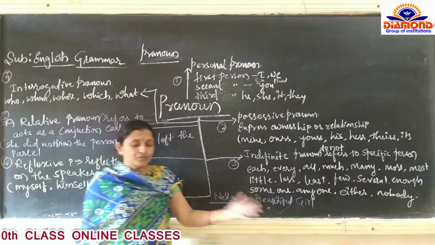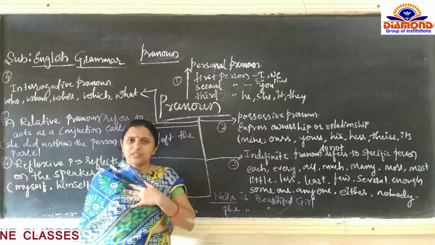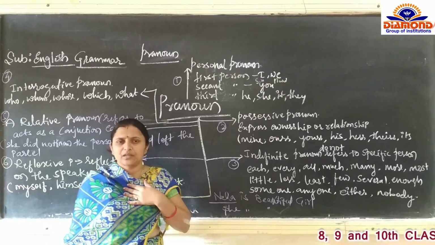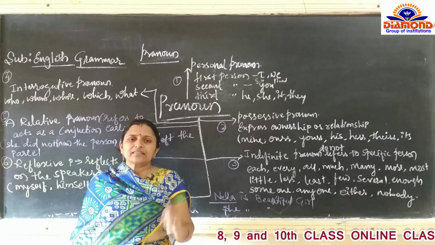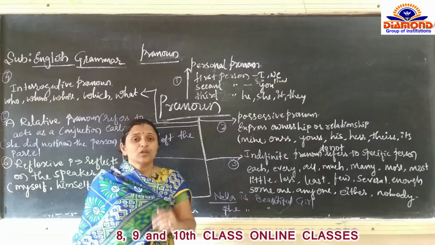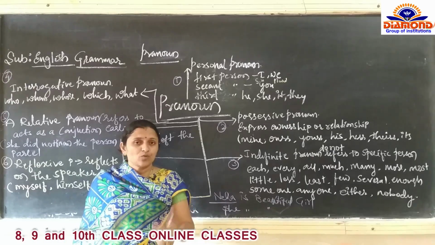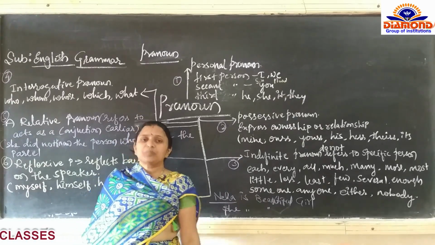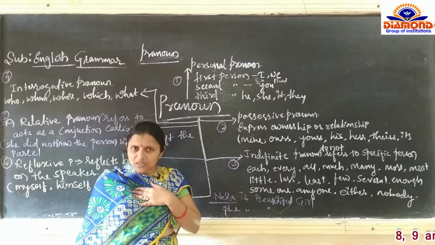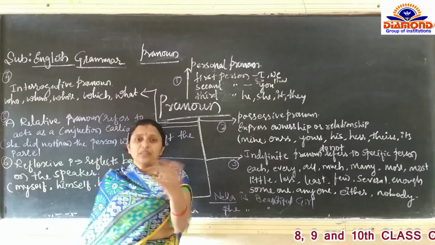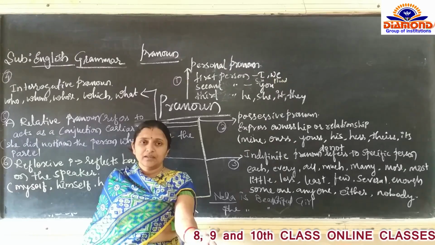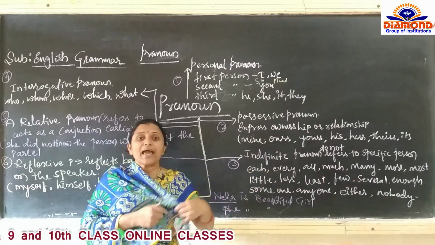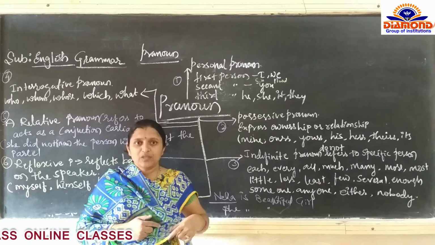Second person, you. So for example, I am taking a grammar class. So I have become the first person. Who is listening to the class? You are listening to the grammar class. Then you are the second person. I am teaching, I am taking a class, I am the first person. Then you are listening to the class, that is the second person.